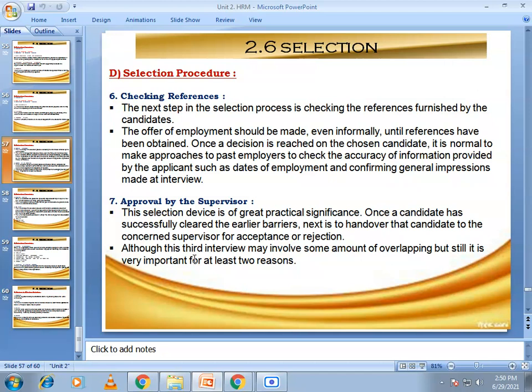The organization may designate various authorities for approval of final selection for different categories of candidates. When the approval is received, the candidates are informed about their selection and asked to report for duty to specified persons, who are called supervisors.